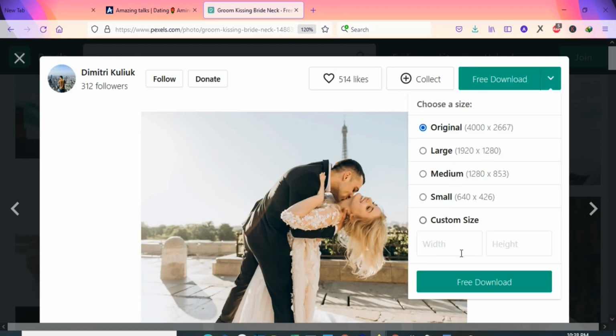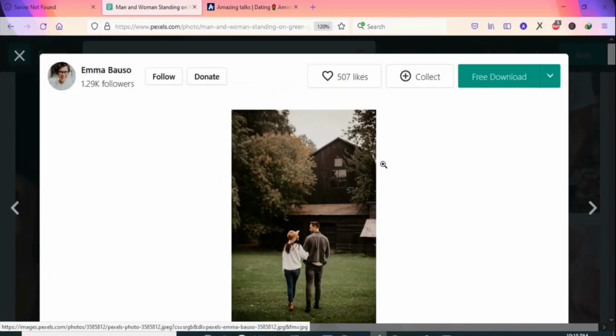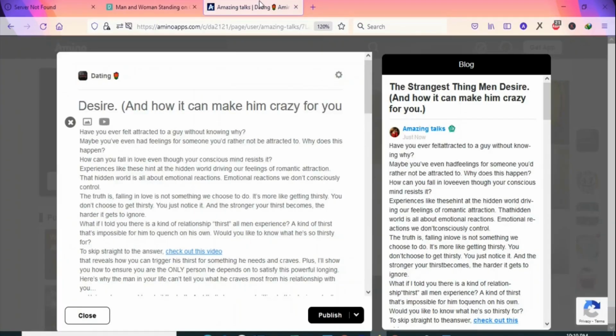Once you select the size, you are now going to click on download. But I've downloaded images ahead of time so that this video will not be all that long. So once that is done, you are going to now insert your downloaded image. So you are going to click here, add image, so that you can insert the images here.